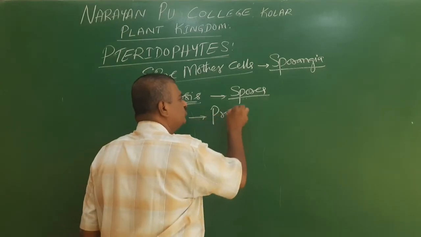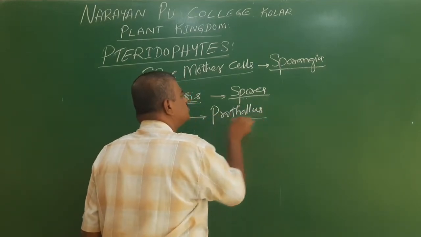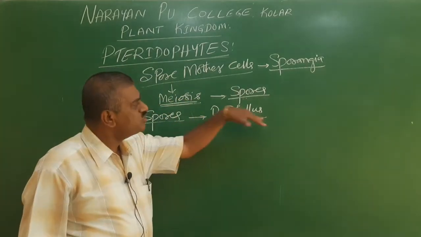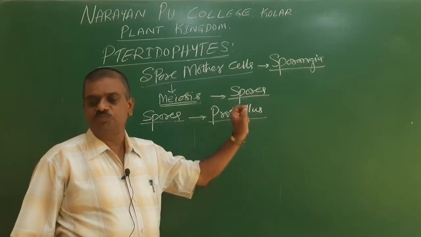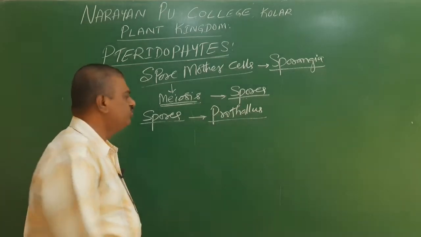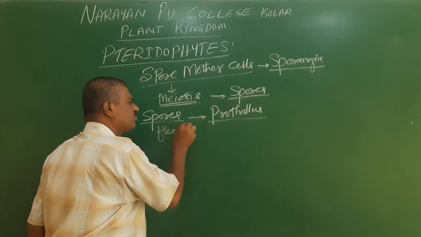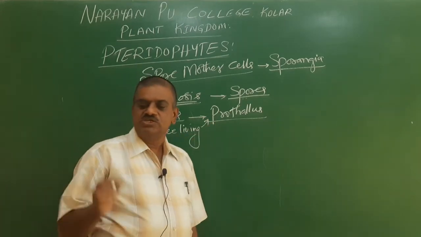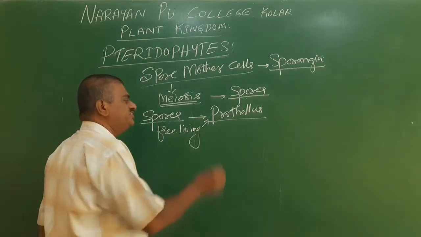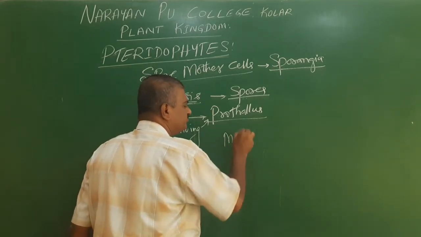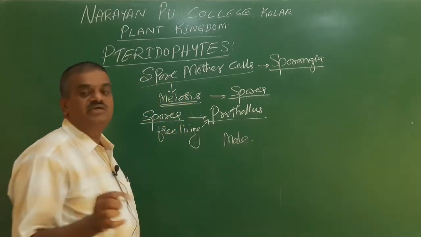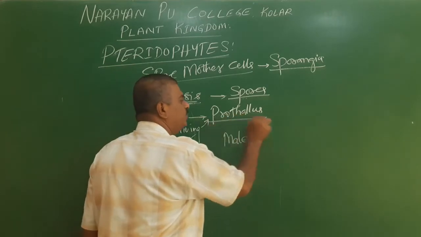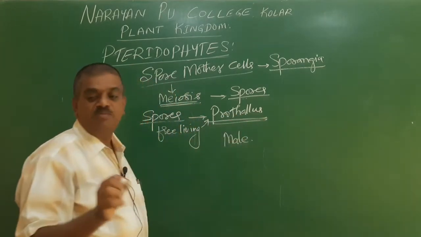I'll repeat this: the spore mother cell undergoes meiosis to produce spores, and these spores germinate to give rise to a free living prothallus. This prothallus has both male as well as female sex organs present.